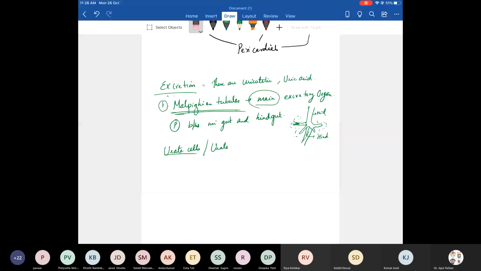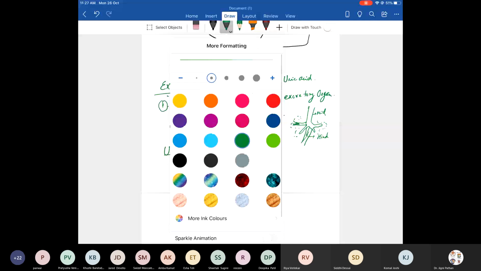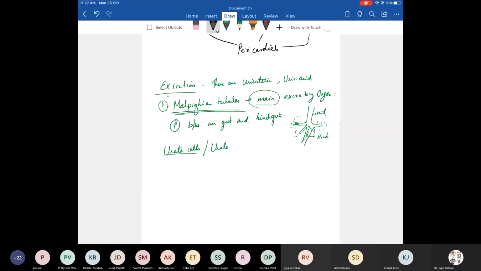Urate cells or urate bodies. What are they?